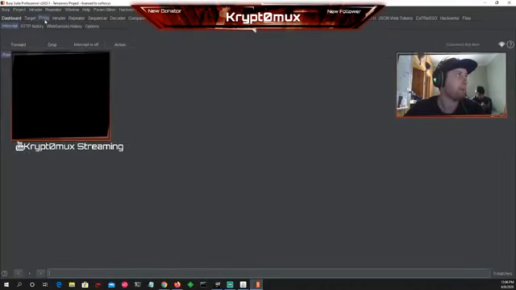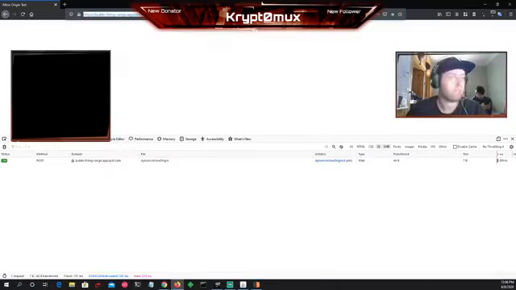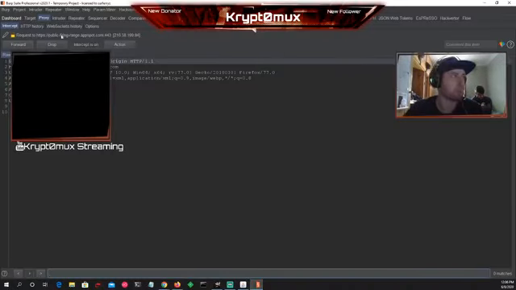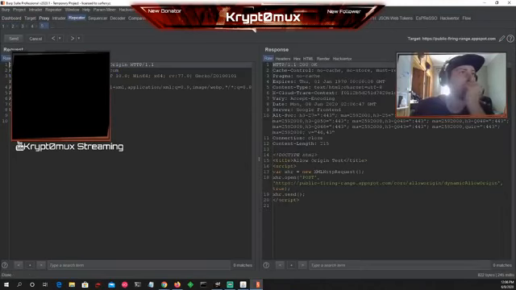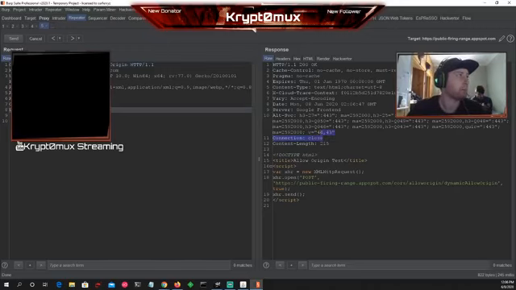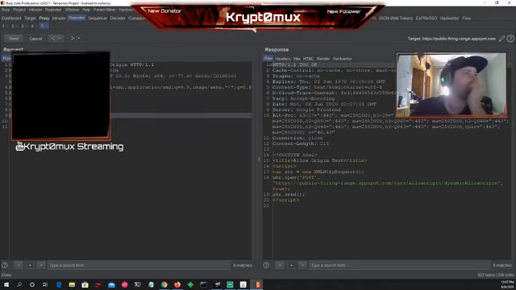Paste that in intercept, because we want to make it so we can actually go allow origin. So if we send it off to the repeater, forward it off, as you can see, it still hasn't got it. I should say dynamic allow origin. Let's go origin yahoo.com and send that off.